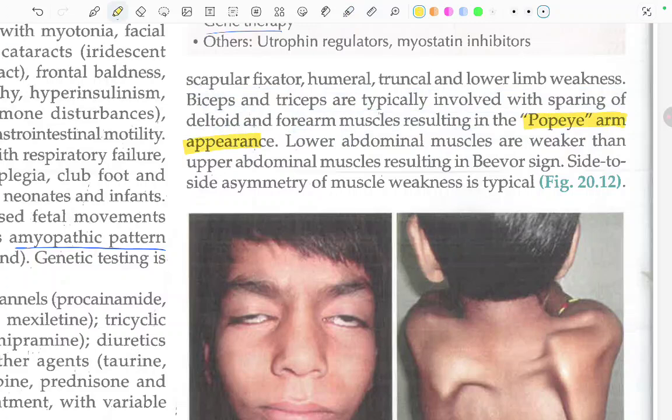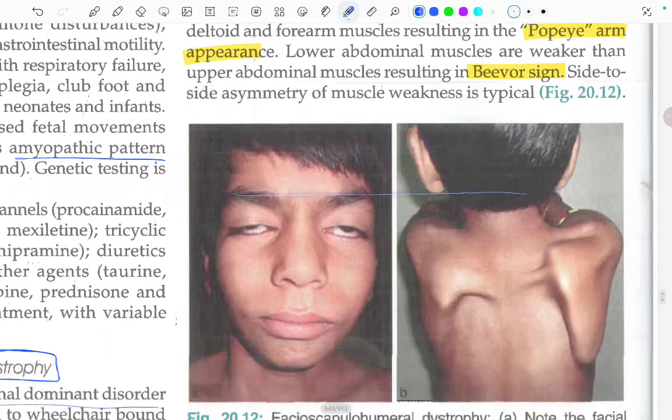Lower abdominal muscles are weaker than the upper abdominal muscles, resulting in the beaver sign. So there will be something called the beaver sign. Why is this beaver sign occurring? Because the lower abdominal muscles are weaker than the upper abdominal muscles. Side to side asymmetry of the muscle weakness is typical.